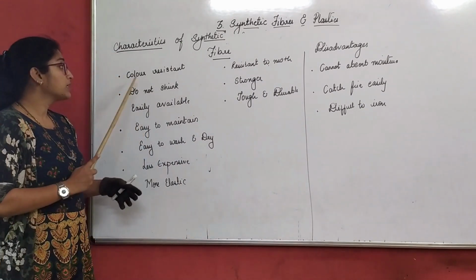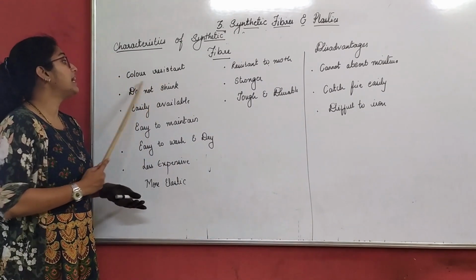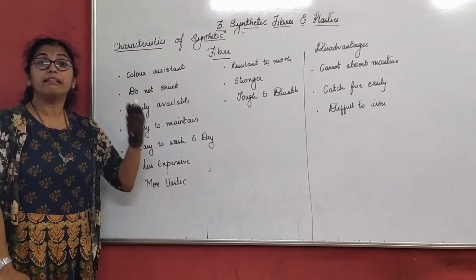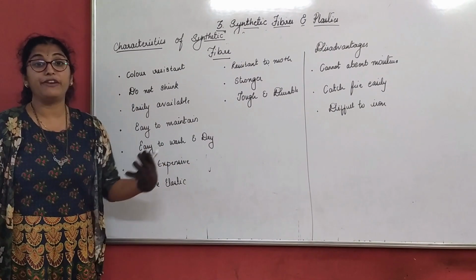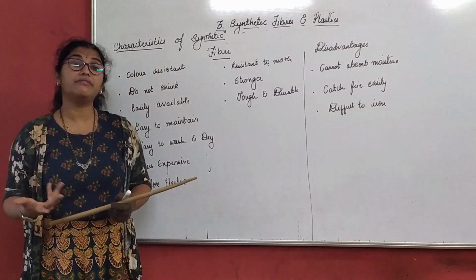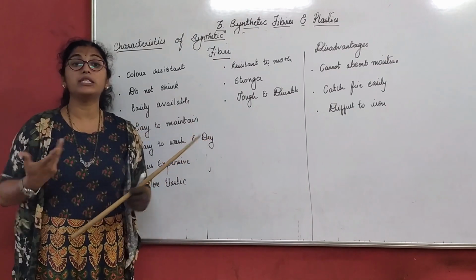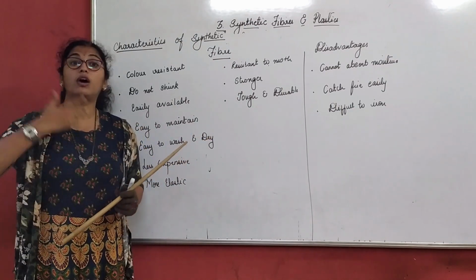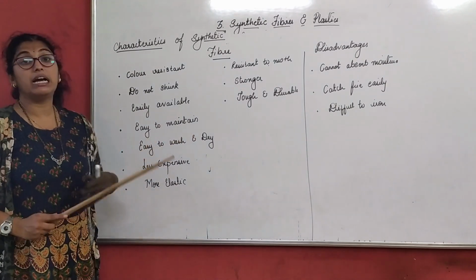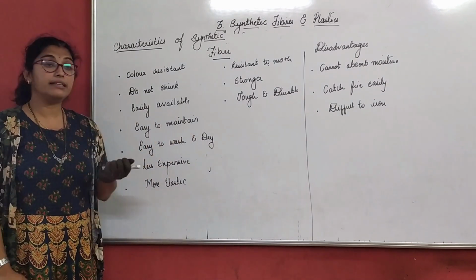Synthetic fibers are color resistant. What do you mean by color resistant? They do not bleed color when we wash them. Usually cotton clothes bleed color when we wash, or the color intermixes with the same clothes or with different clothes. But synthetic fibers are color resistant. They do not bleed colors.